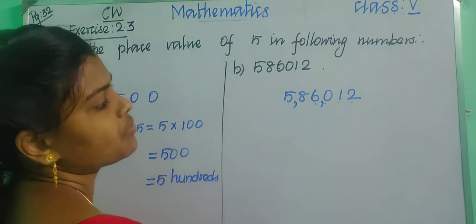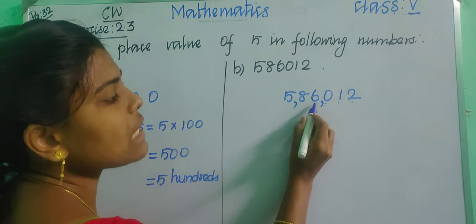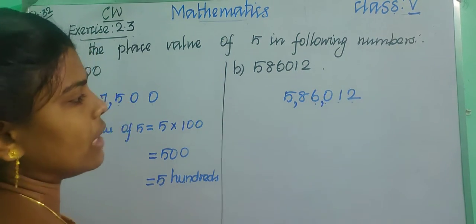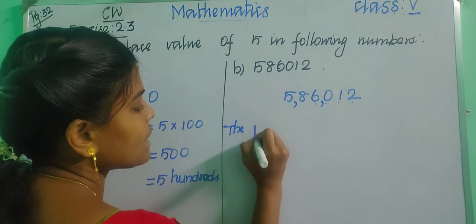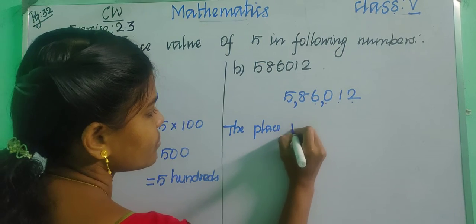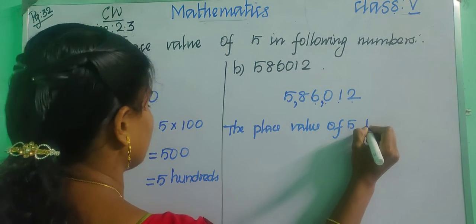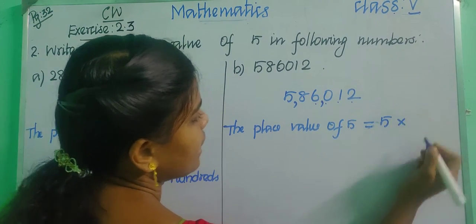Now insert a comma. So now it is 5,86,012. Let us find the place value of this 5. The place value of 5 is equal to. How will you find the place value? 5 into 1.